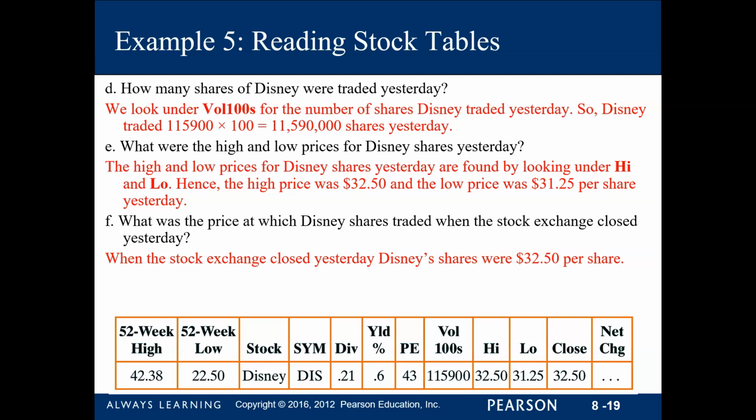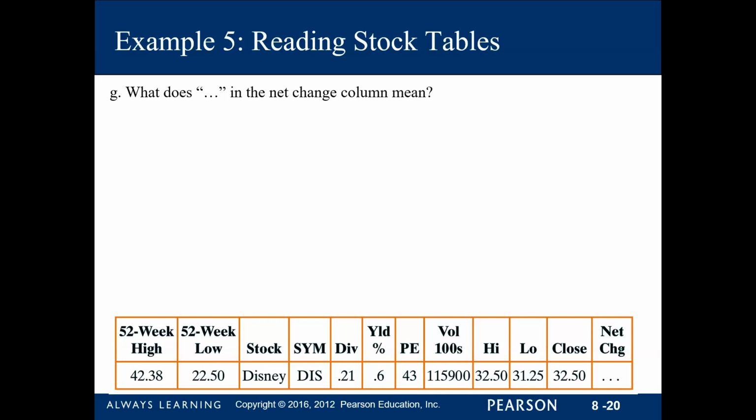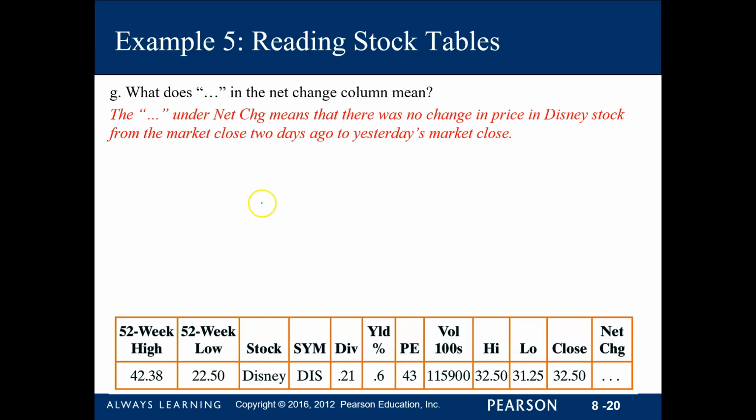So let's take a look. What does the ellipsis mean in the net change? Okay, you see here net change. Remember, the net change is the difference between 2 days ago and yesterday's. All right. Since you have an ellipsis in there, it means there was no change. So 2 days ago, it was also 32.50 when it closed in the market, okay? So if there is a value, then you know there's a different closing value 2 days ago,